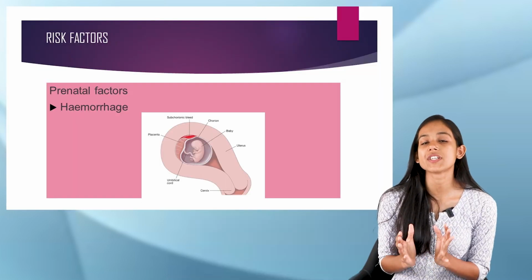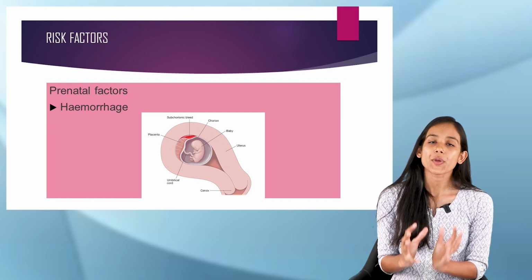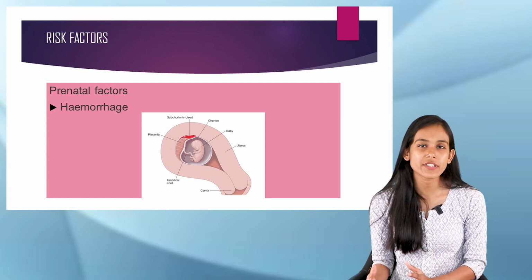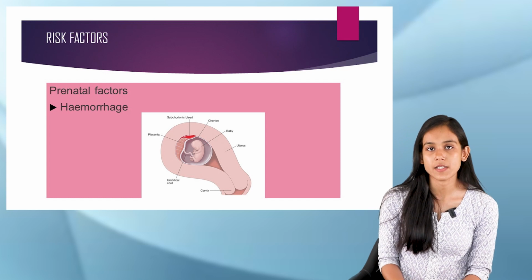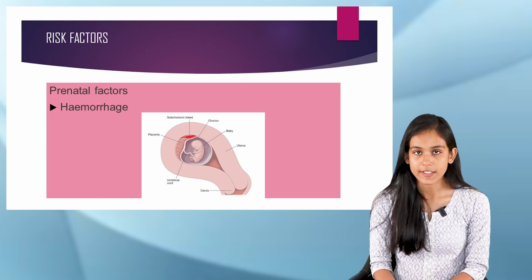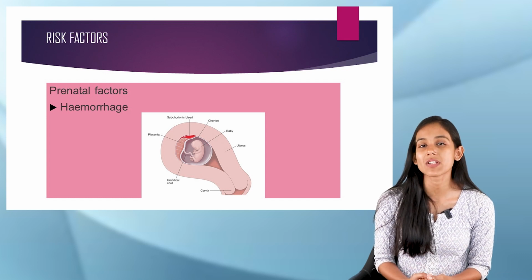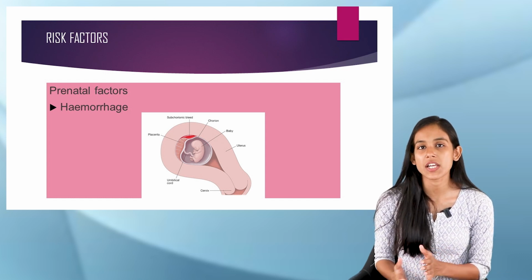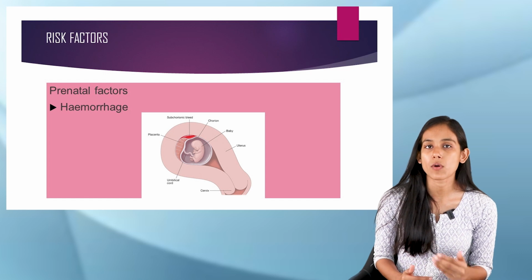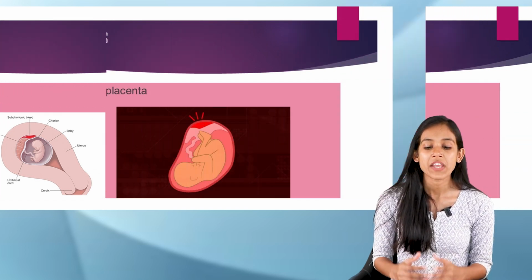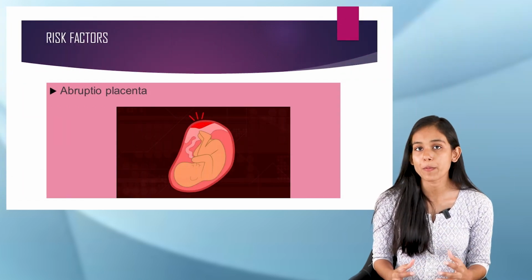Now let us move to the risk factors. Here we have several risk factors. First, let us discuss the prenatal factors. The prenatal risk factors can be hemorrhage. If there is bleeding or hemorrhage in the prenatal period, that can also cause cerebral palsy. And then if there is abruptio placenta.